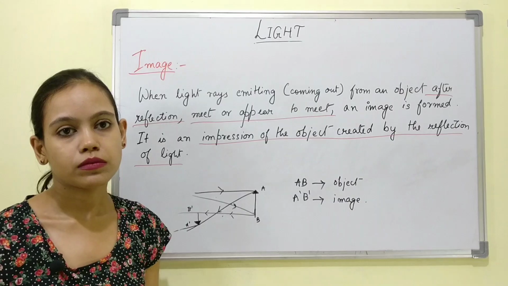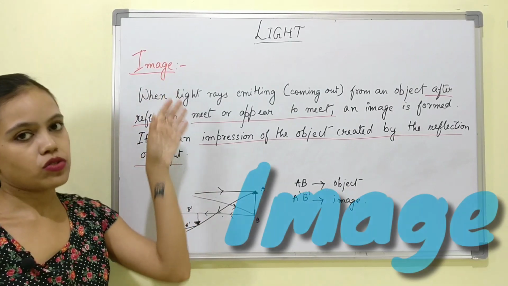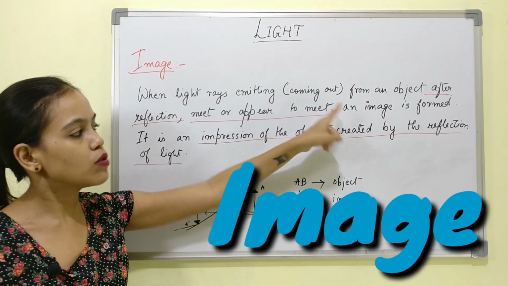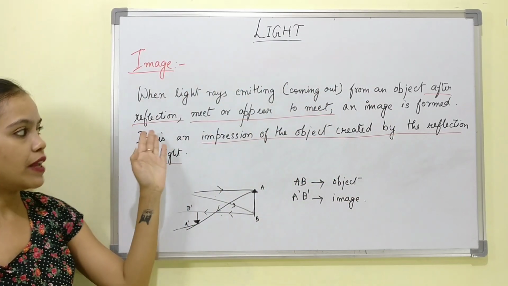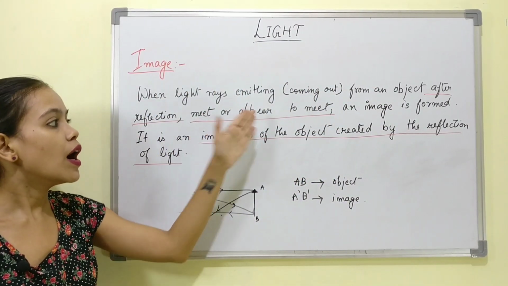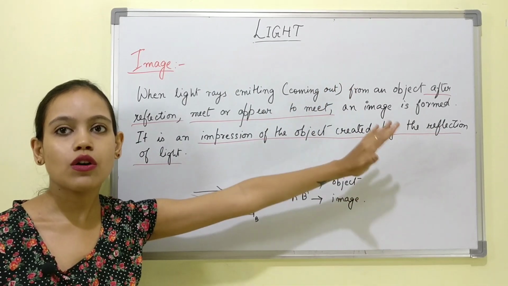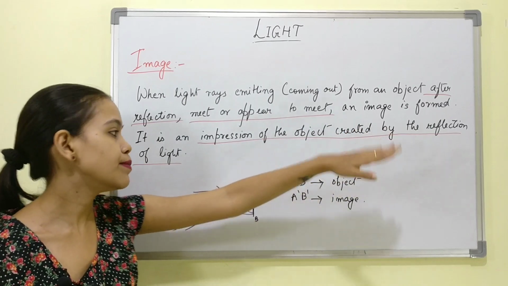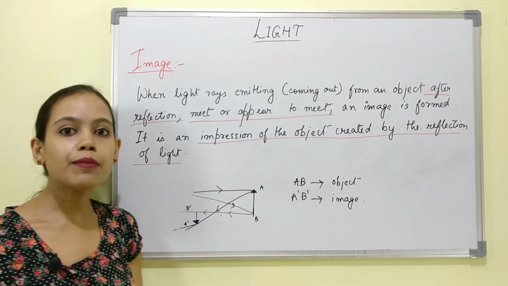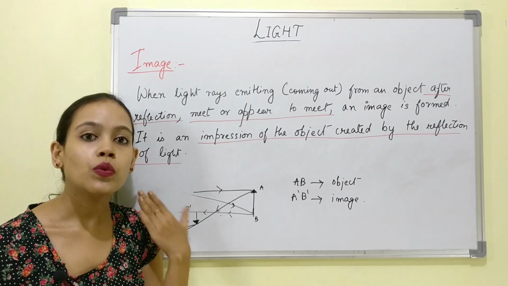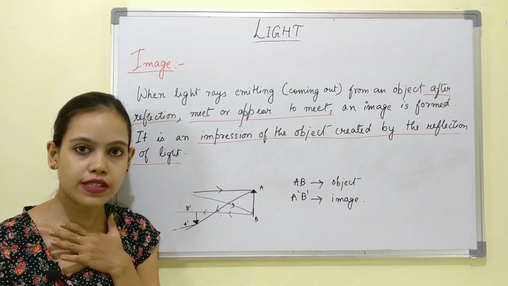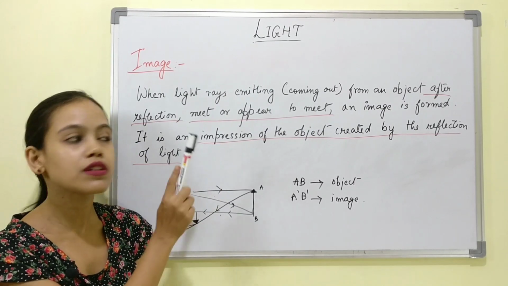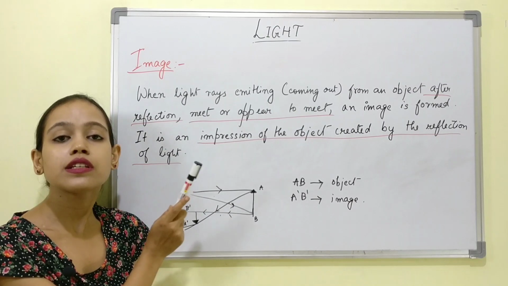The next topic is image. Now what is an image? When light rays emitting or coming out from an object after reflection meet or appear to meet, an image is formed. It is an impression of the object that is created by the reflection of light. For example, if we stand in front of a mirror, we get to see the image of our own selves. It's exactly an impression of our own self. So we can also say that image is an impression of the object. So this is the definition.